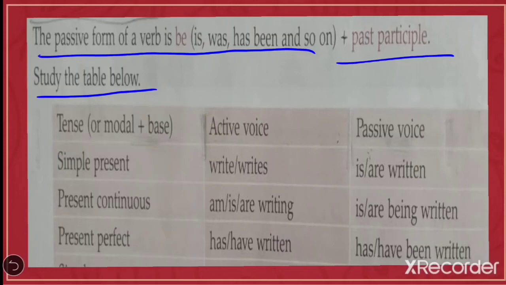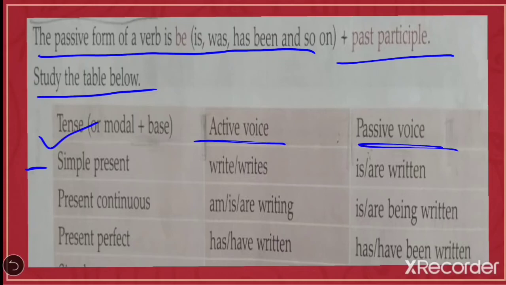Now look at the table which is given at page number 76 in your textbook. So all of you, first of all, turn your page and look at page number 76. Now look at here, written tense or modal plus base. Modal means will, can, shall, must, etc. And tense is given to you. Now first is simple tense. Here active voice, here passive voice. Now look at simple present.